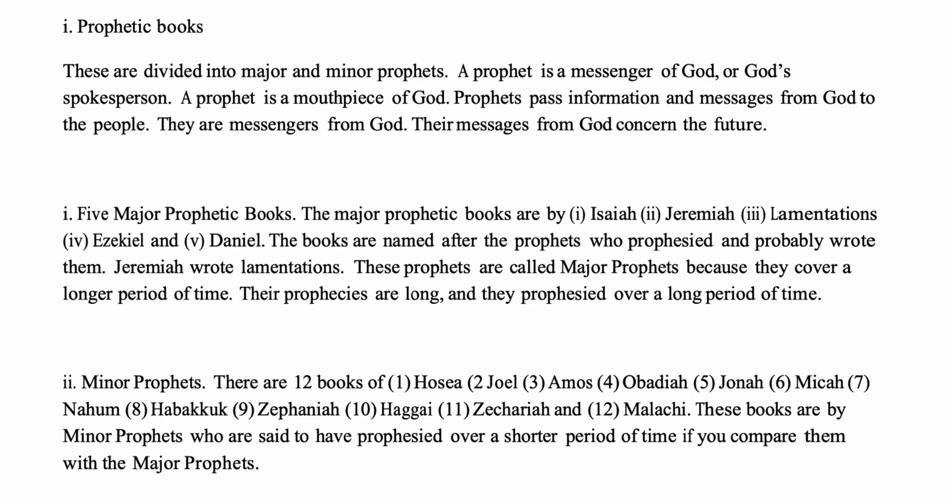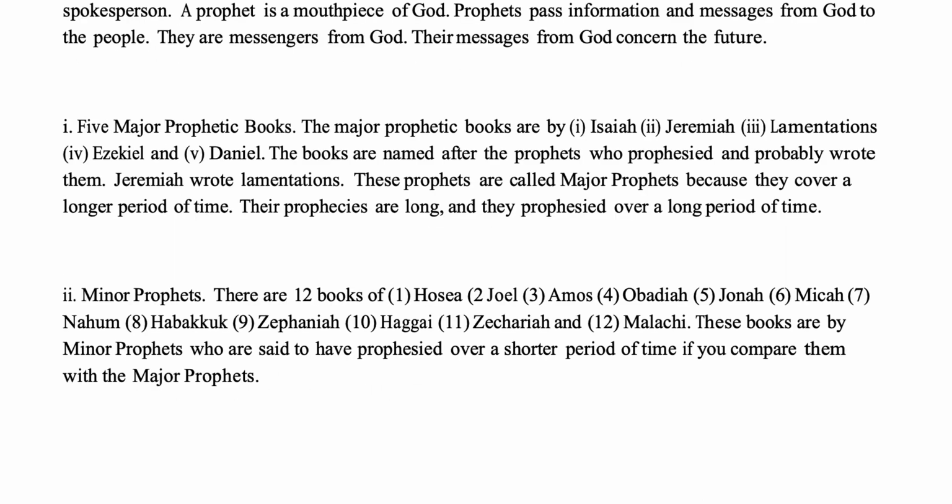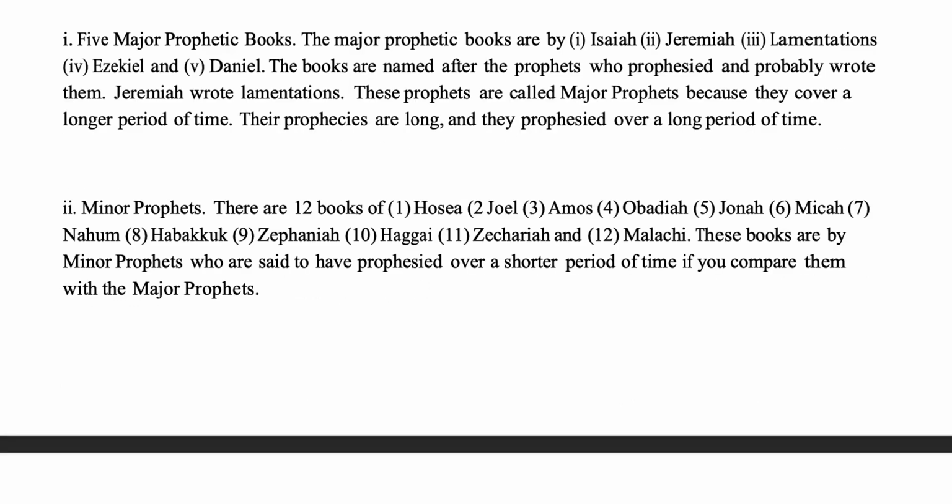There are 5 major prophetic books. The major prophetic books are: 1. Isaiah, 2. Jeremiah, 3. Lamentations, 4. Ezekiel, and 5. Daniel. The books are named after the prophets who prophesied and probably wrote them. Jeremiah wrote Lamentations. These prophets are called major prophets because they cover a longer period of time. Their prophecies are long, and they prophesied over a long period of time.